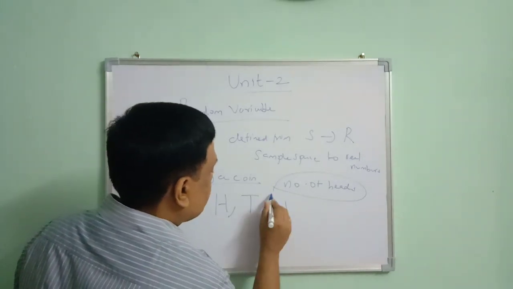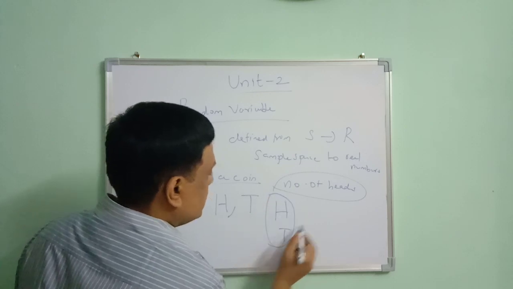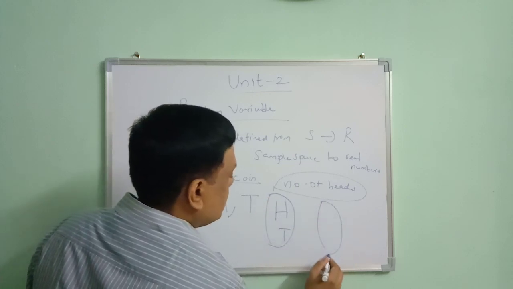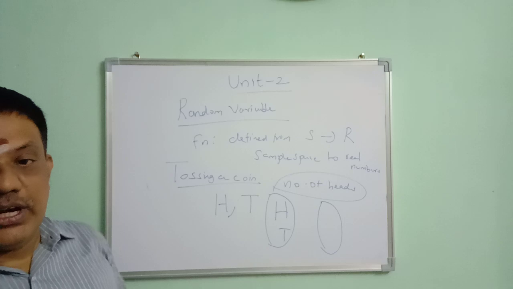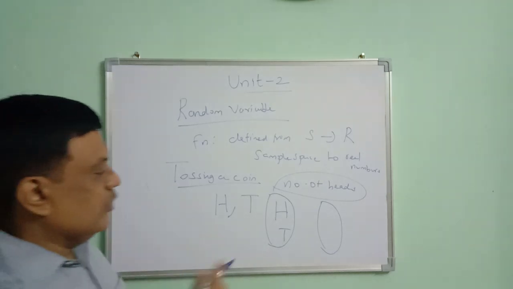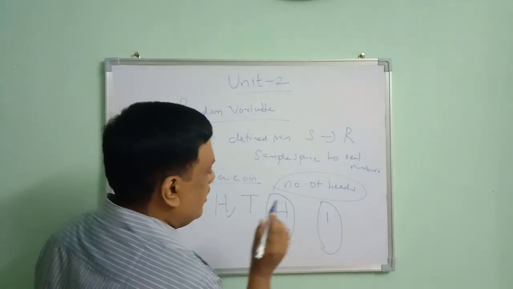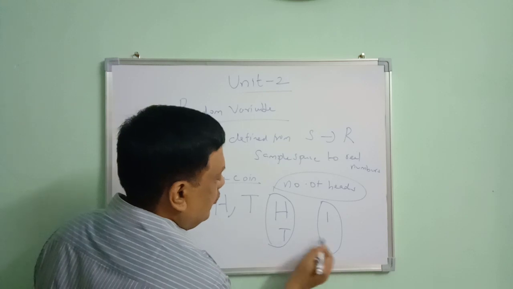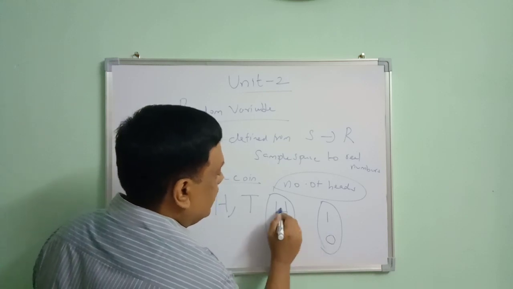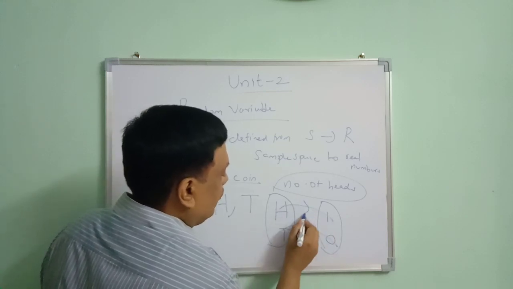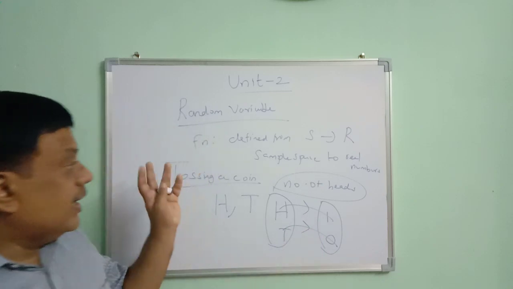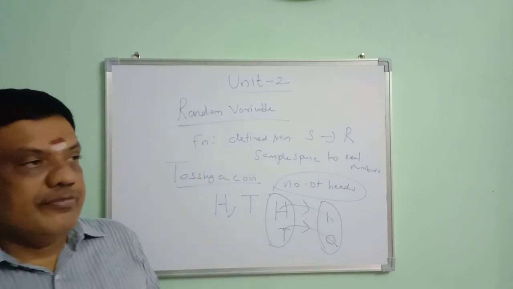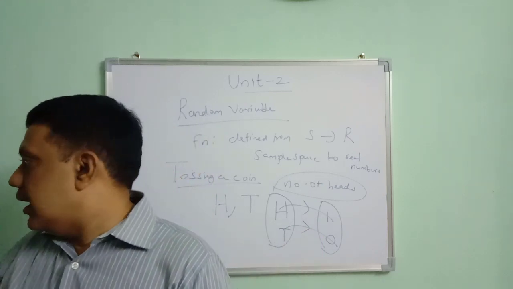So random variable is a function defined from sample space to real numbers. Sample space was H, T. So this is the image. What is our pre-image? How many heads do we have? Number of heads in H is equal to 1, and in T, number of heads is 0. No heads are there in T. So when you map this, it is known as random variable.